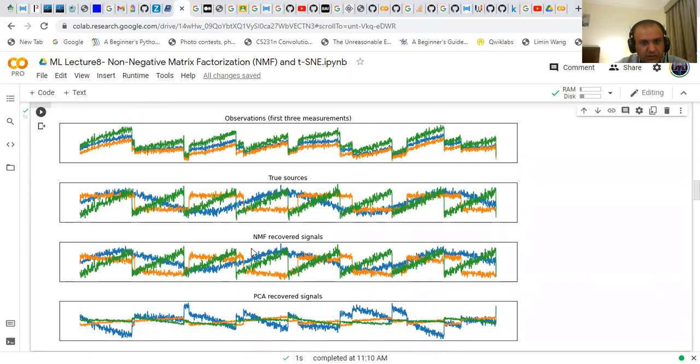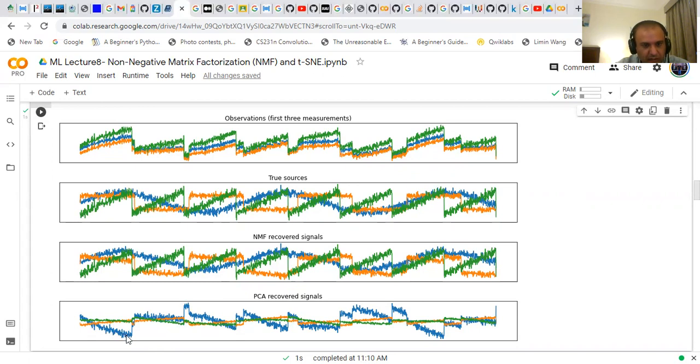When we use NMF, we see that NMF recovered the original signals in a better way, and it follows the same shape as the true sources. When we use PCA to recover the original signals, they are not recovered as well.